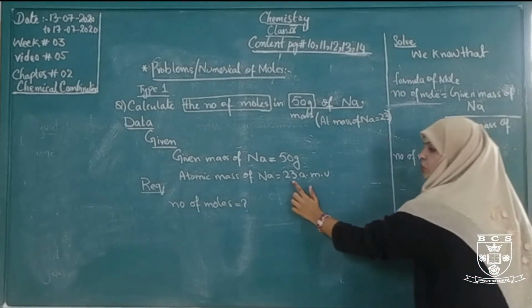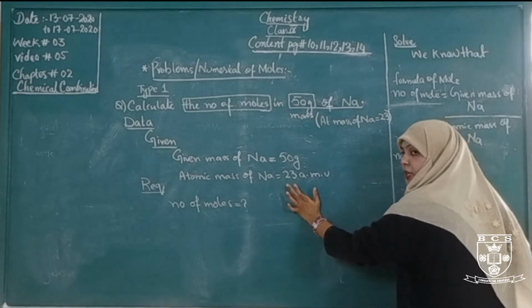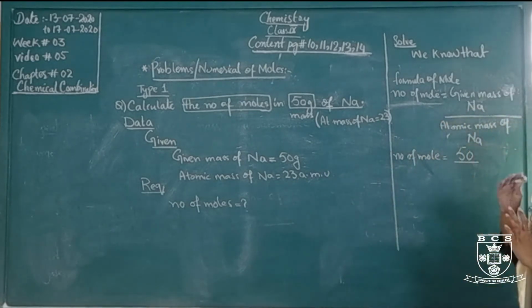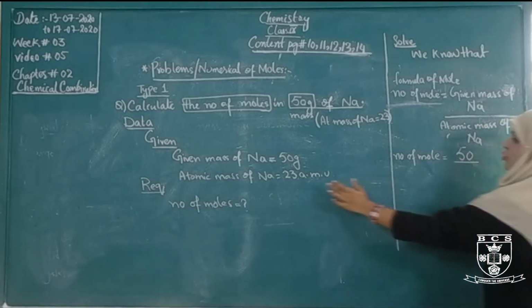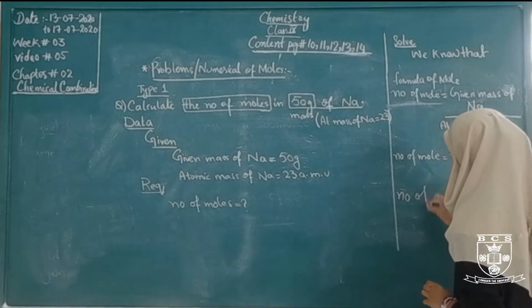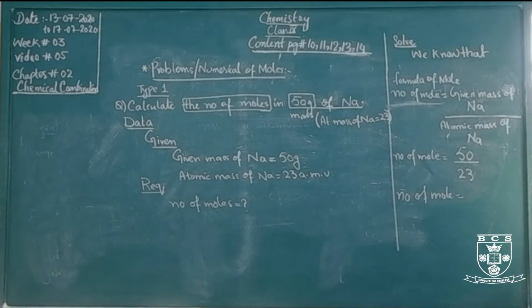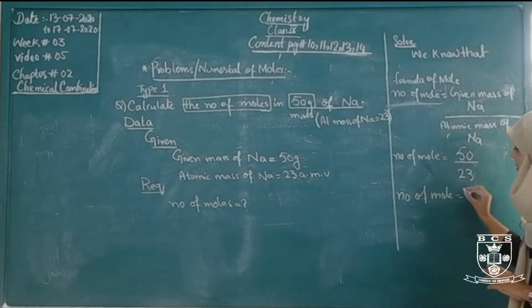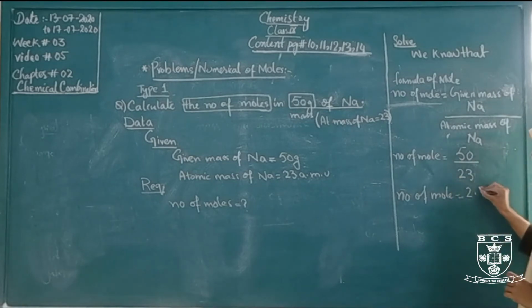What is atomic mass of sodium? We have to memorize these values from the atomic mass table, which is in the content solution. Atomic mass of sodium is 23. 50 divided by 23, you will divide these both values, the answer is 2.173 moles of sodium.